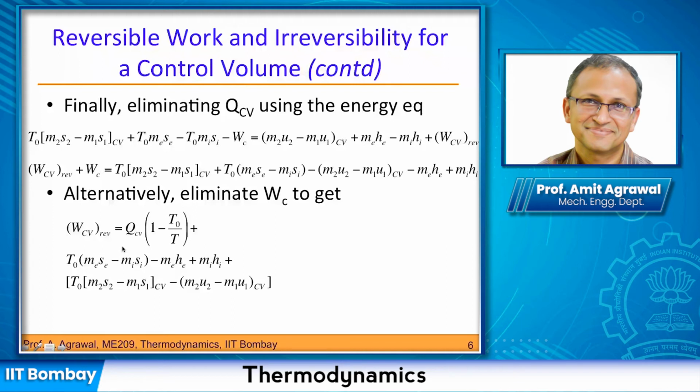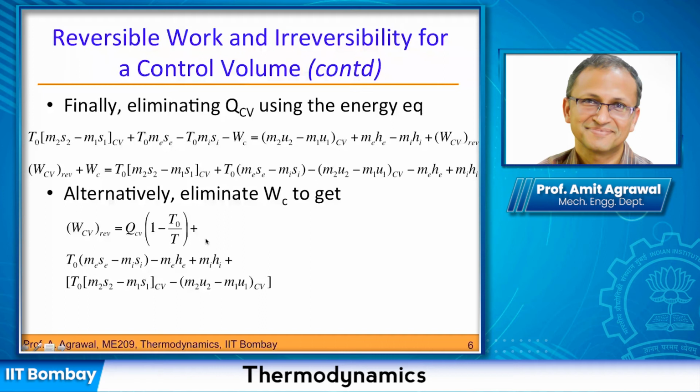Okay, and what is surprising here is that you again see your T naught, and I think that's where bringing in the heat engine becomes important, because if you don't bring in the heat engine, then it becomes very difficult to see why or how this T naught is entering into the picture. T naught is essentially coming into the picture once you see the importance of the heat engine. So now what we have done is, of course, written out this term, and we have deliberately put it in 3 lines because this is now a reasonably complex relationship, and we would like to interpret it physically.